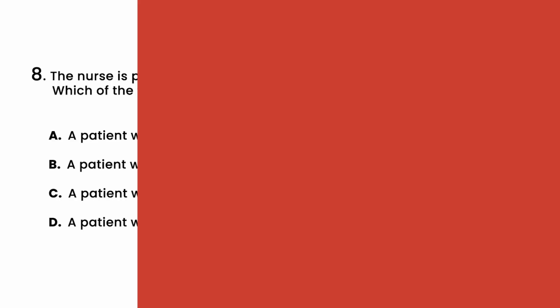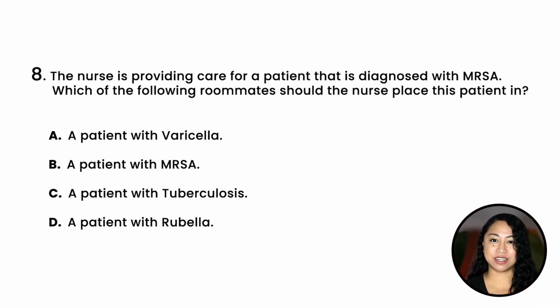NCLEX question. The nurse is providing care for a patient that is diagnosed with MRSA. Which of the following roommates should the nurse place this patient in? A. A patient with varicella. B. A patient with MRSA. C. A patient with tuberculosis. Or D. A patient with rubella. And the correct answer is B, a patient with MRSA.